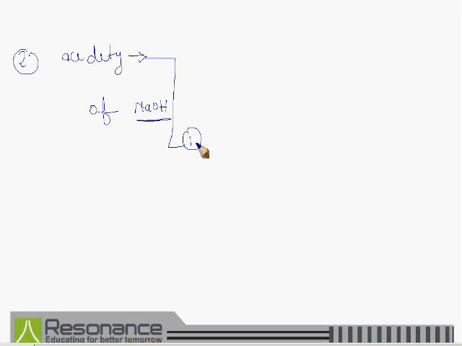First is monoacidic base. Substances or bases which give only one OH negative ion are termed as monoacidic base.